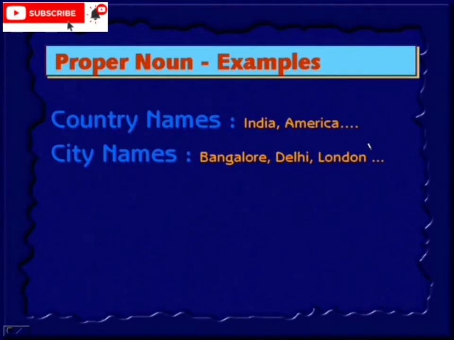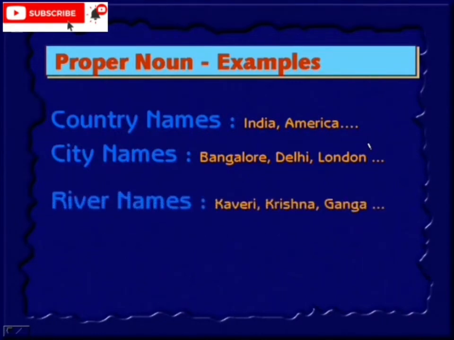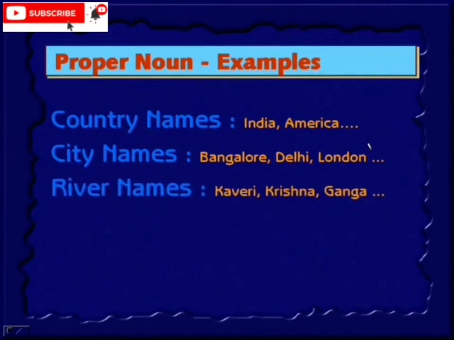Take any city name, they come under proper noun. River names: Kaveri, Krishna, Ganga, Amazon, Indus. So any river name you take, they all come under proper noun, because this is a name given to a particular river. So when it's specific to the particular one, then it is a proper noun.